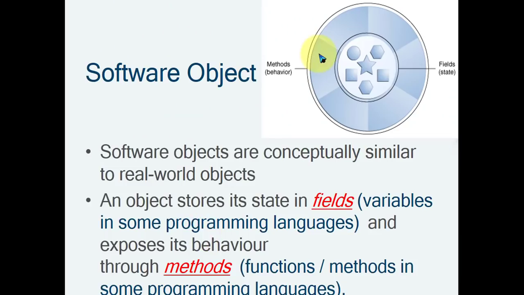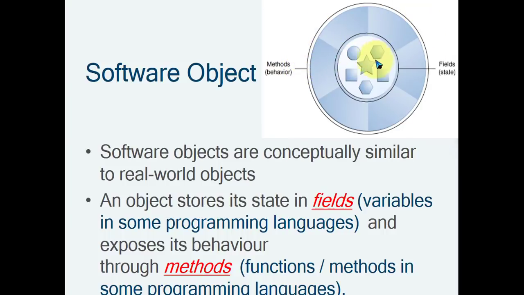Now in programming, what is a software object? Software objects are conceptually similar to real objects. For example, here this is a software object. Look here, the fields, that is the state, that is your data members, and the methods, that is the behavior. This is your outer part.